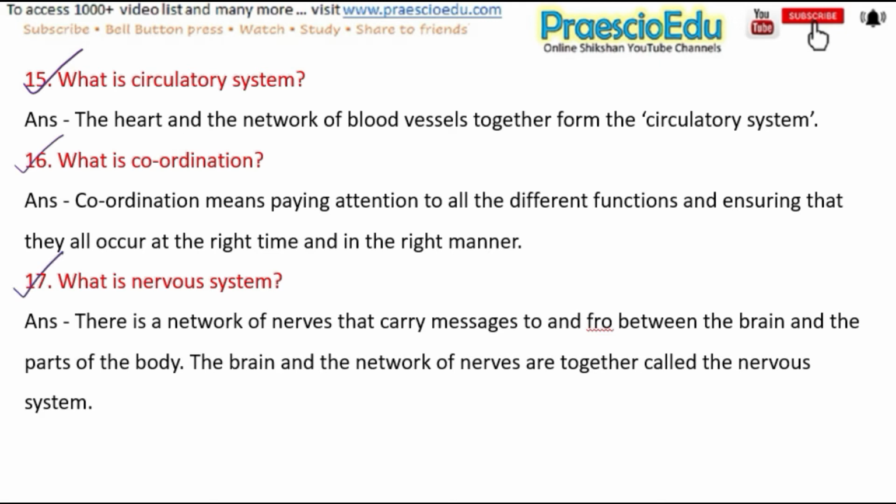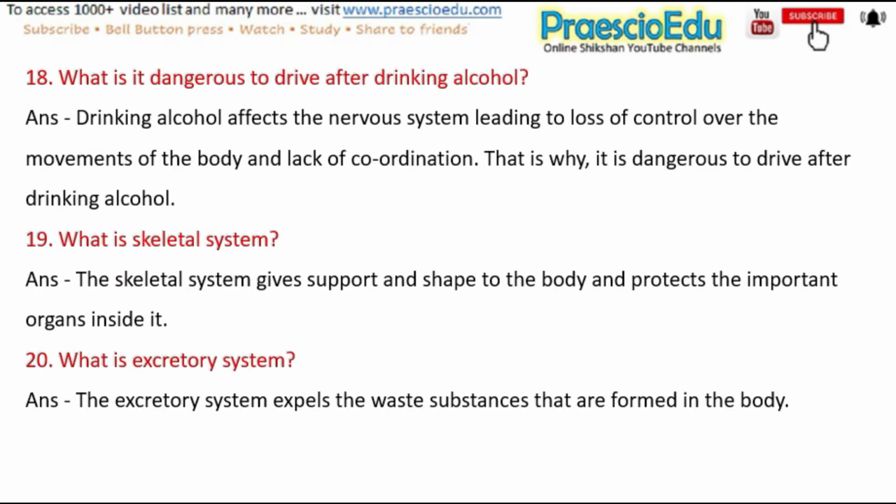Next question, what is nervous system? And the answer is there is a network of nerves that carry messages to and from between the brain and the parts of the body. The brain and the network of nerves are together called the nervous system. Next question is, why is it dangerous to drive after drinking alcohol? And the answer is drinking alcohol affects the nervous system, leading to loss of control over the movement of the body and lack of coordination. That is why it is dangerous to drive after drinking alcohol.